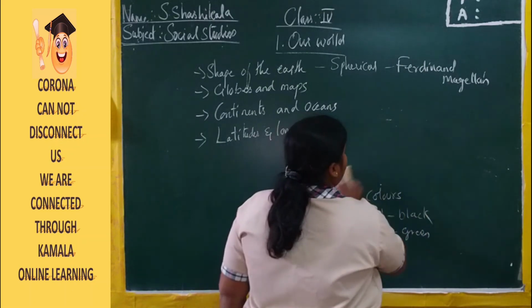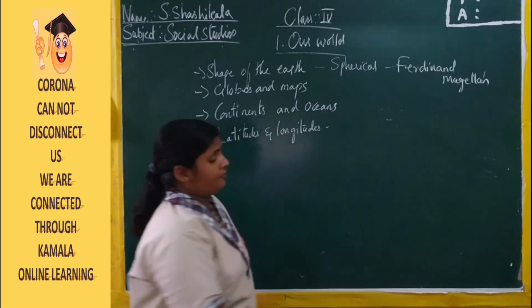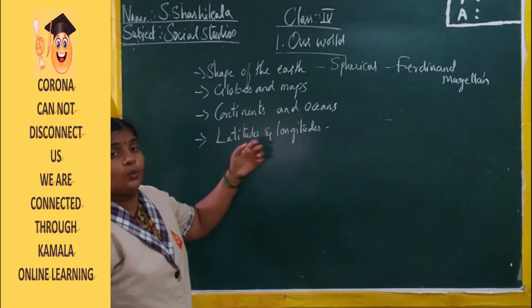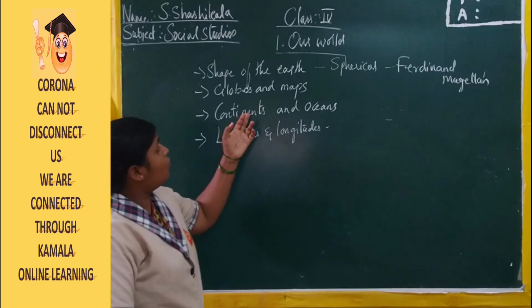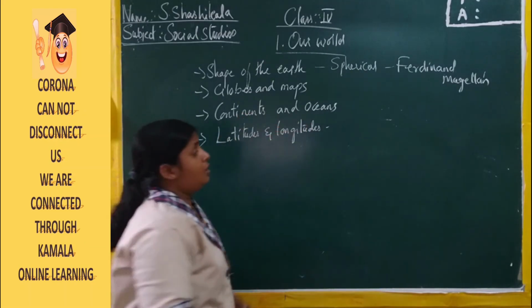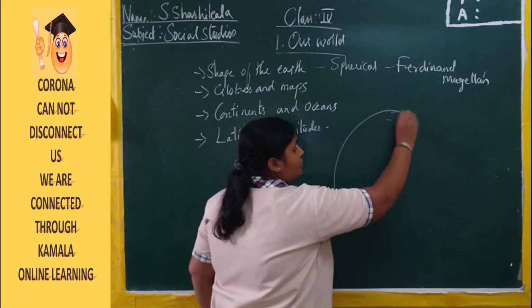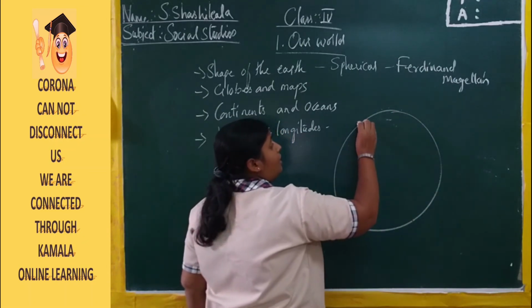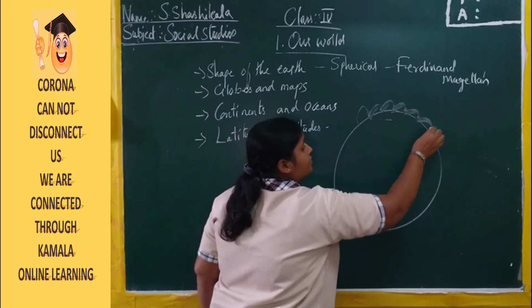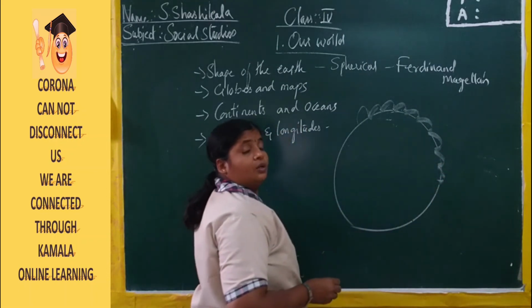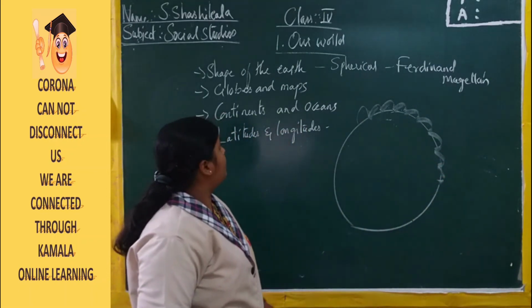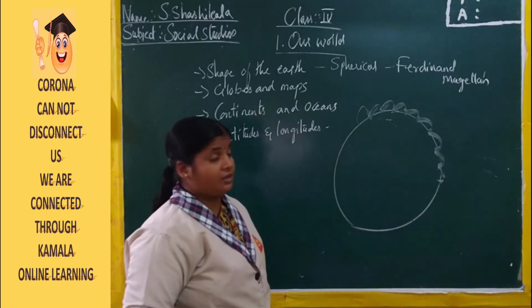Now moving to the next part, that is the continents and the oceans. What are the continents and the oceans? On the surface of the earth we have different types of landforms. Yes or no? Those all landforms will be considered under the continents.